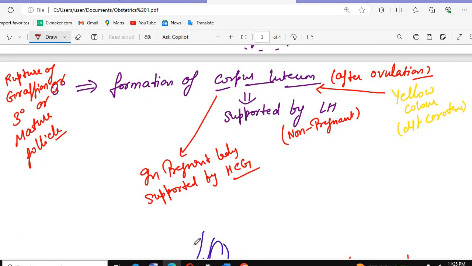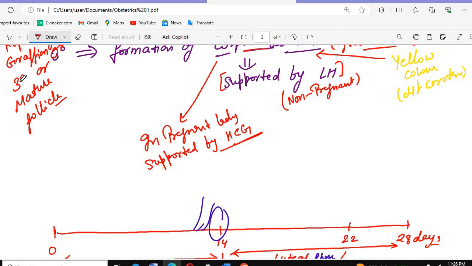Then there is the formation of what? Corpus luteum. When there is a rupture of the Graafian follicle, the tertiary or mature follicle, there will be formation of the corpus luteum, and this corpus luteum is supported by luteinizing hormone after the ovulation. It is yellow in color. In the pregnant lady, it is supported by HCG.